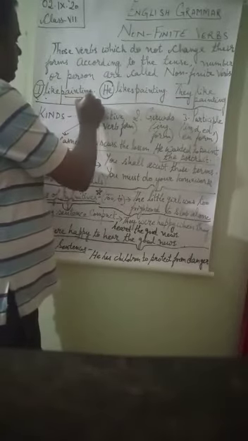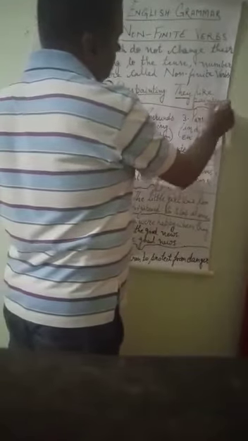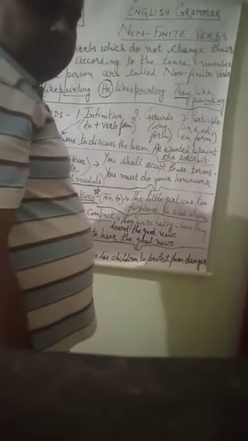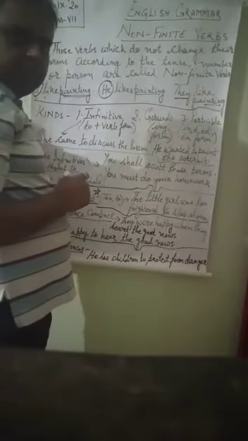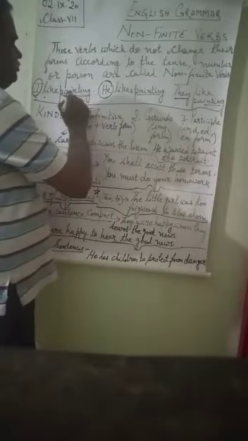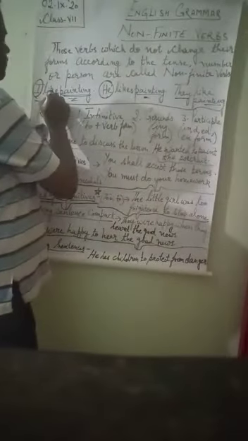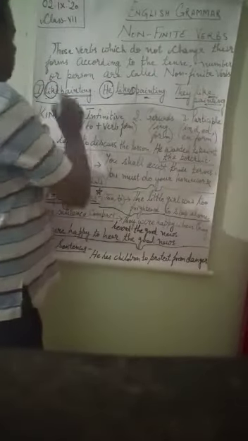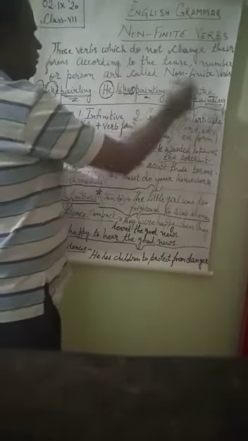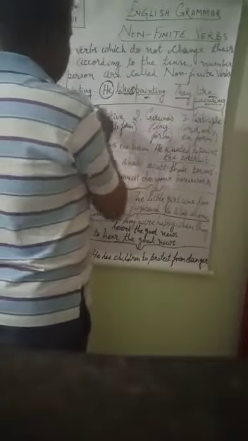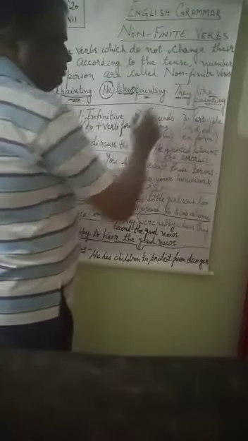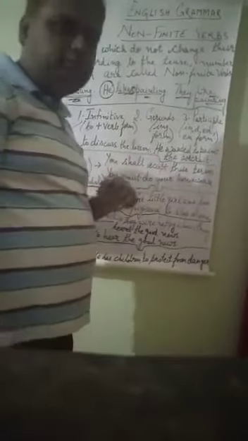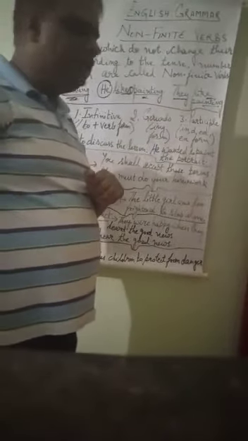here we used painting, here also painting, here also painting, we are not changing its form. So now here painting is the verb which is non-finite verb. Why? Because its form is not changing. But like is the finite verb because its form is changing. See here it is like, here it is likes, s is added, and here again s is not added. So like's form is changing, it is a finite verb, and painting is a non-finite verb because in every case painting, the same thing is coming, its form is not changing. That is why it is the non-finite verb.